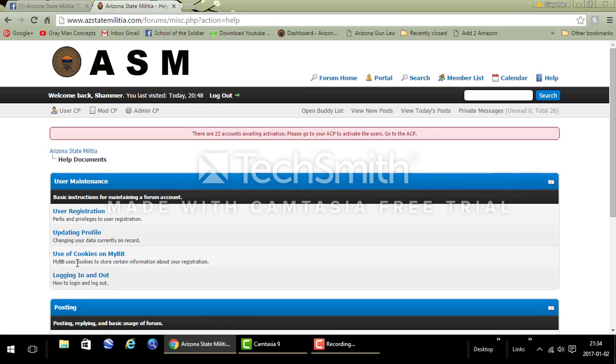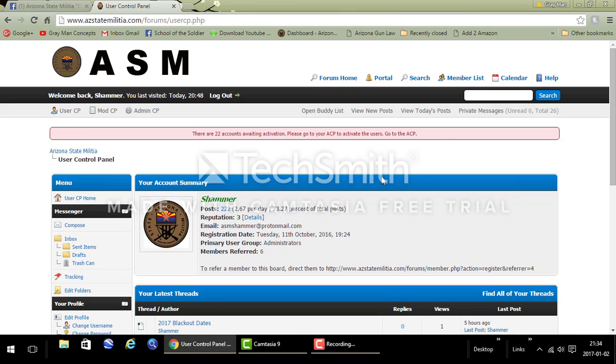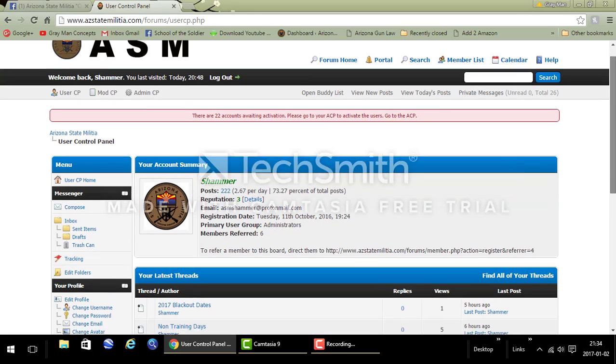Some of this is pre-done by the website and on how to do things. This is not stuff that myself or Gambler does, but it may be something that can help you. Now up here you have user, moderator, and admins. You can't get into admin, only moderators get into moderators. At a later time we'll explain what the moderators do. But when you go to user, that's the same thing as saying like profile. Well, it's very similar to profile.